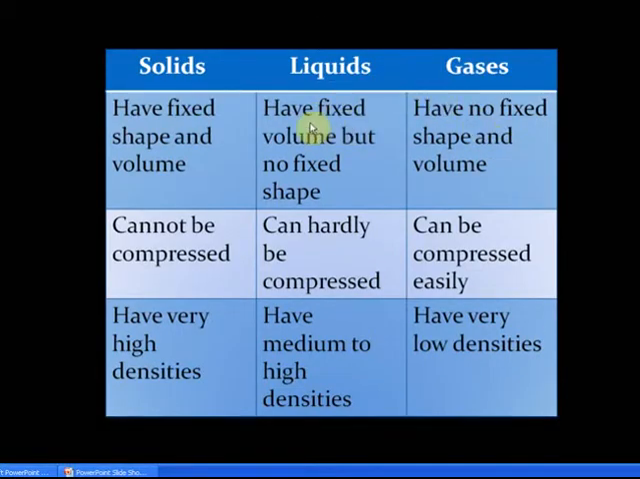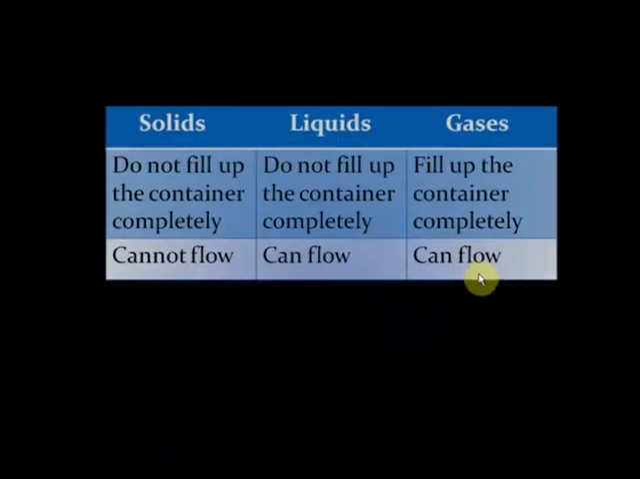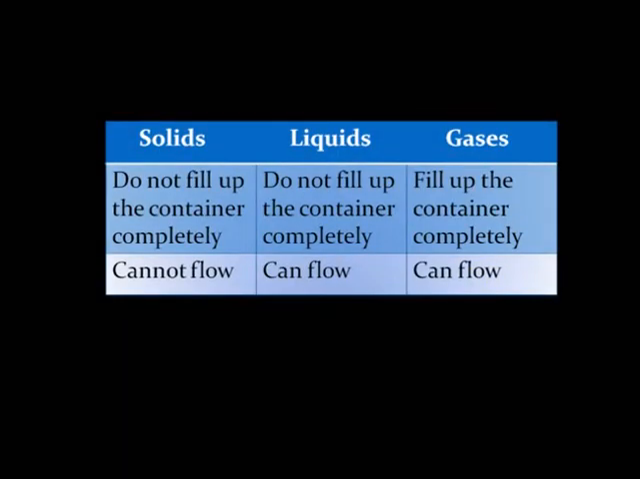Here's the table listing the properties of solids, liquids and gases. As you can see, solids have a fixed shape and volume, liquids have a fixed volume but no fixed shape. They take up the shape of the container. And gases, they have no fixed shape and no fixed volume. They are free to move anywhere they want. Solids cannot be compressed, liquids cannot be compressed, but gases can be compressed easily. Solids have very high densities, liquids have medium to high densities, while gases, as you just saw, they have very low densities. Similarly, solids do not fill up the container completely.